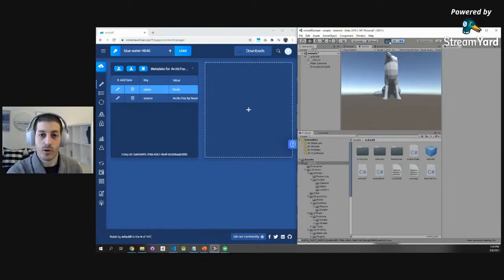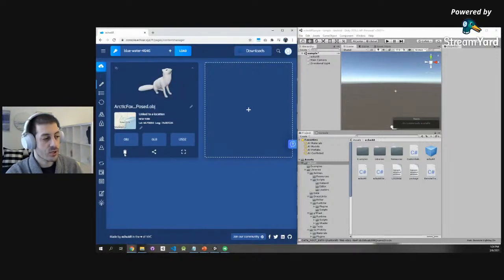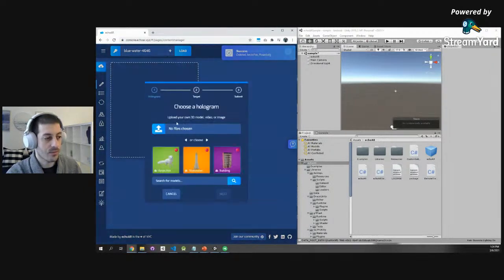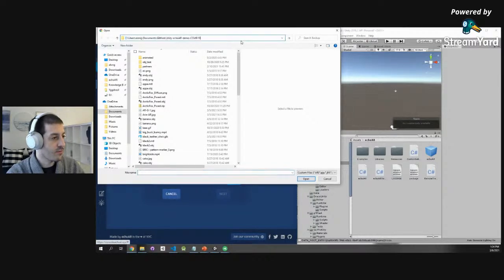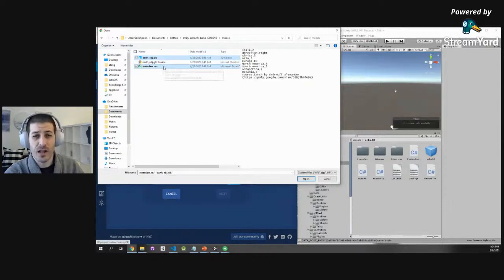Now we're going to transition into a more complicated example that basically allows you to build a more robust app. So I'm going to recreate the code visualizer that I showed you earlier. I'm going to start with uploading some content from my computer. Let's upload a 3D file right here. So this is a 3D model of Earth. And I'm going to add a CSV, an Excel file, along with it that has all this metadata in key value pairs.